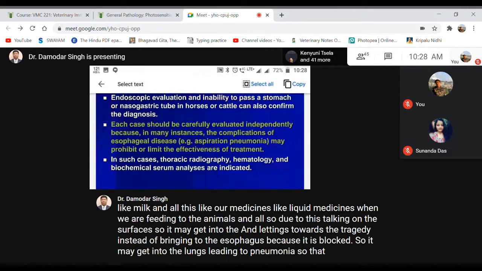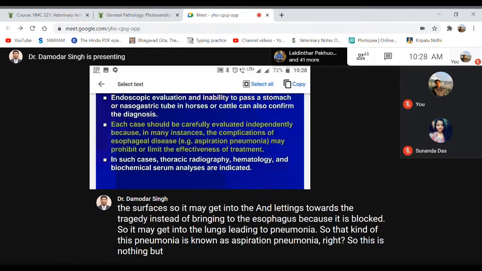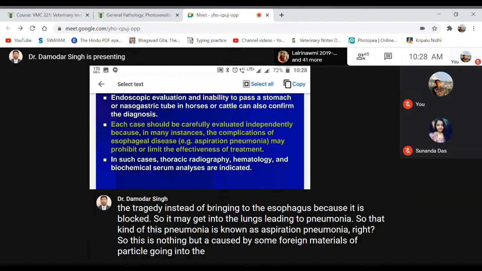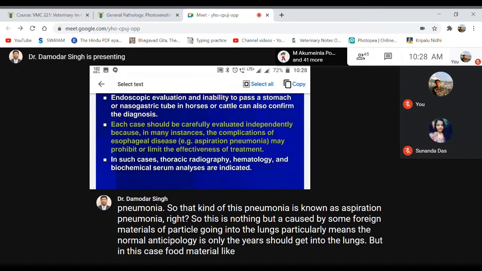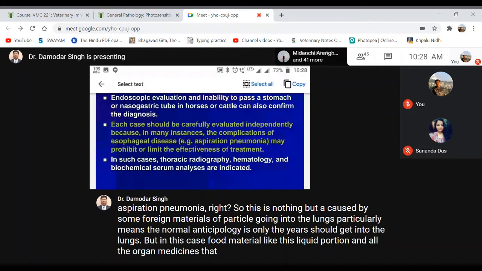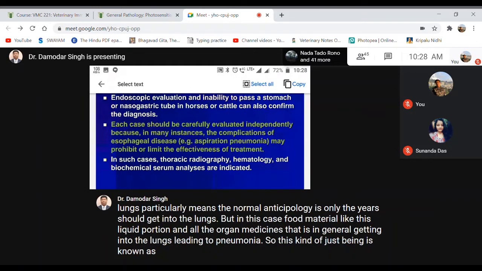So this is nothing but pneumonia caused by foreign materials or particles going into the lungs. In normal physiology, only air should get into the lungs. But in this case, food material like liquid portions and liquid medicines getting into the lungs lead to pneumonia. So this kind of pneumonia is known as aspiration pneumonia. This is one of the very common complications of esophageal obstruction, what we call choking.